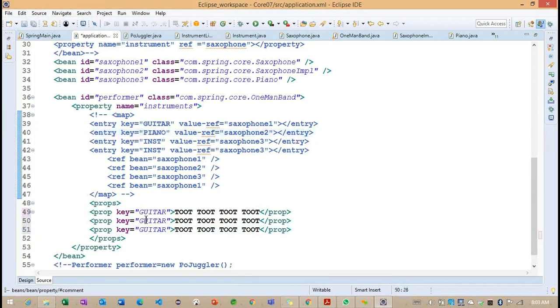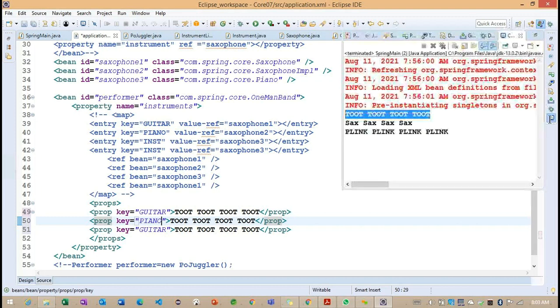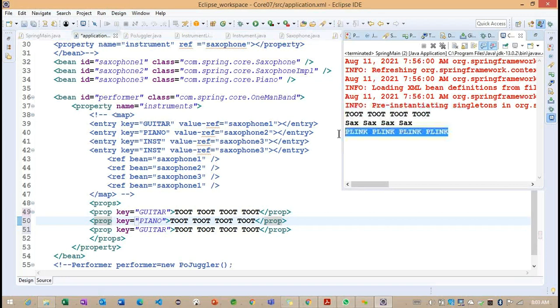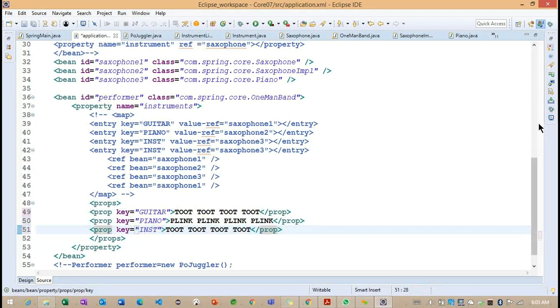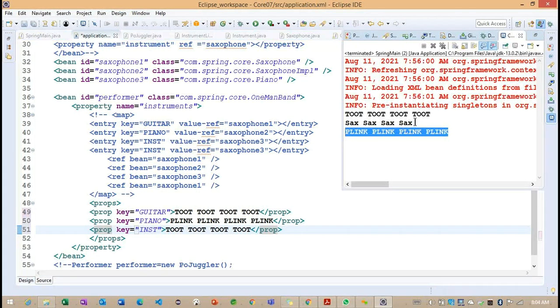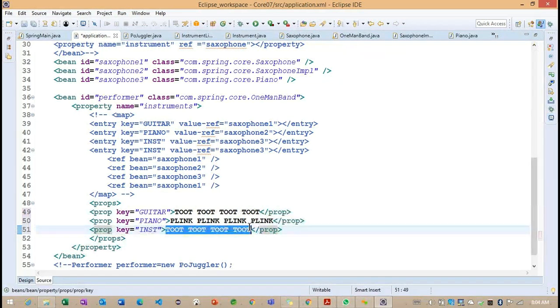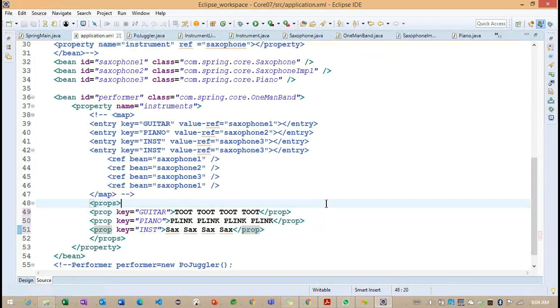For this particular INST, just for understanding, I'm trying to write this code.